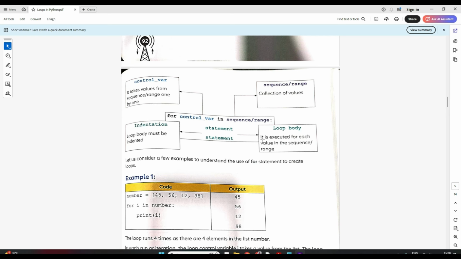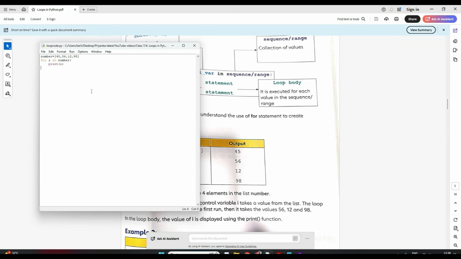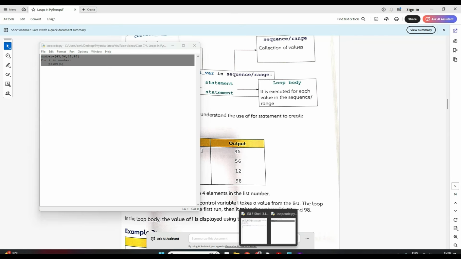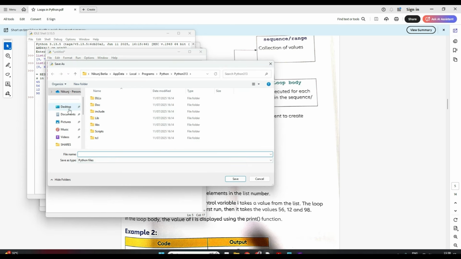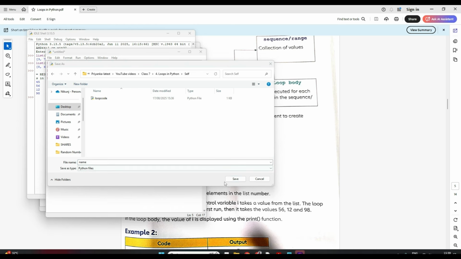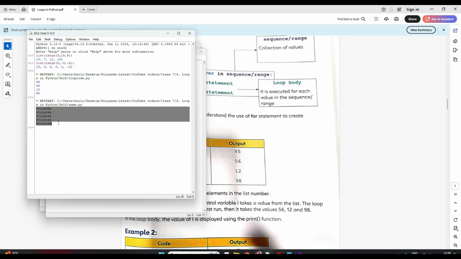Before this, let me give you a very simple example. Suppose I want to print my name on the screen 5 times. I'll write print Priyanka, and I have to copy it 5 times, right? Let me save it and run it. When I run this, you will see my name printed 5 times.